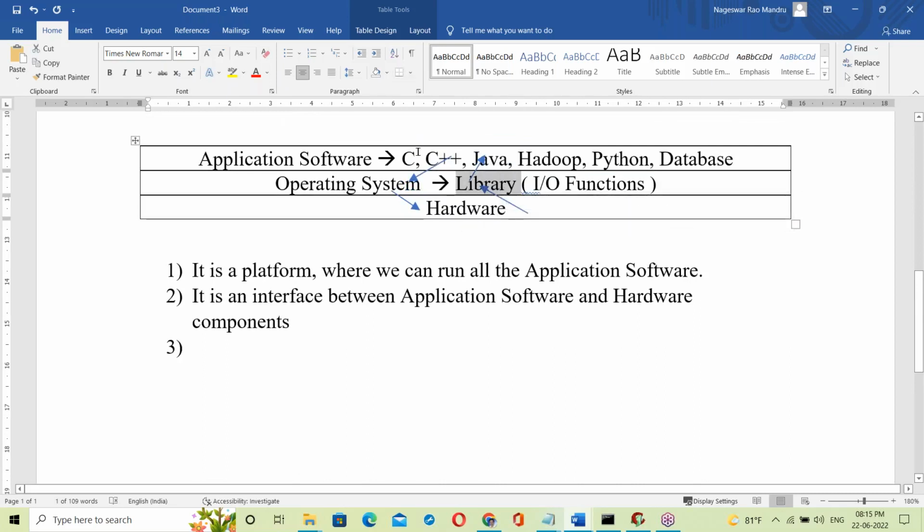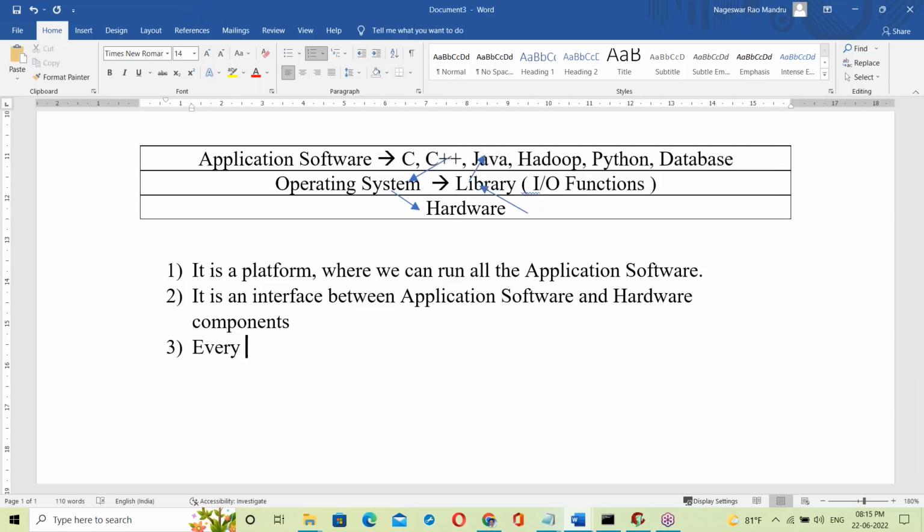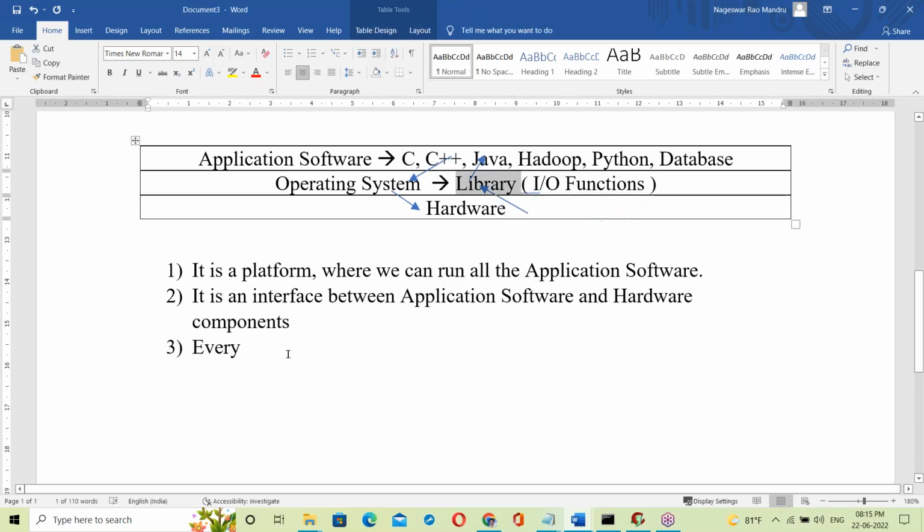Now, the library is used to communicate between application software and hardware components. The Java perspective is very important: to understand Java features, you must have this library knowledge.